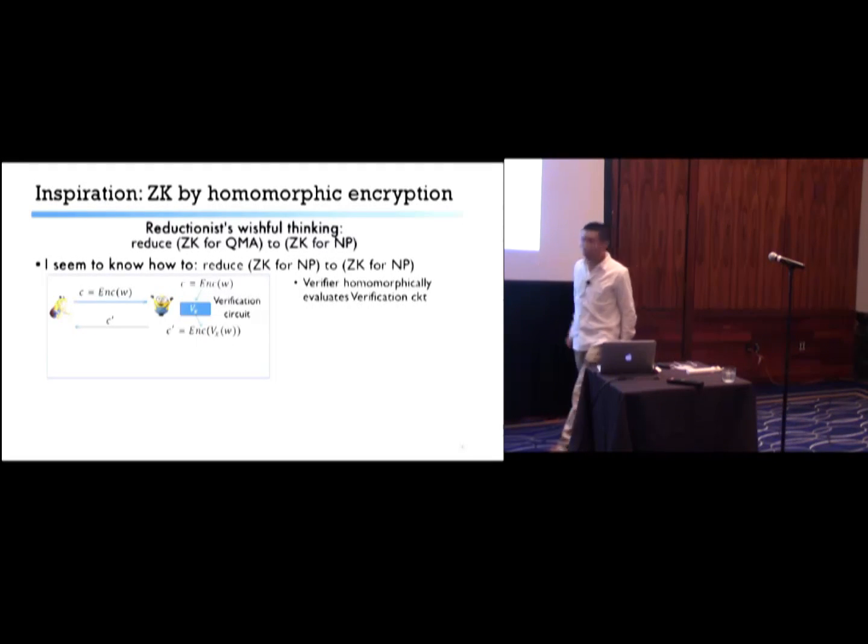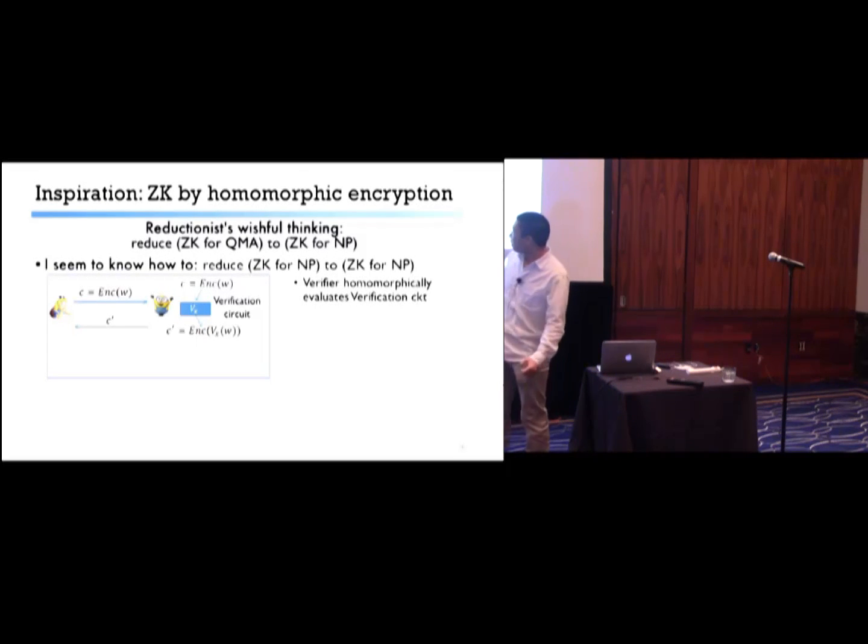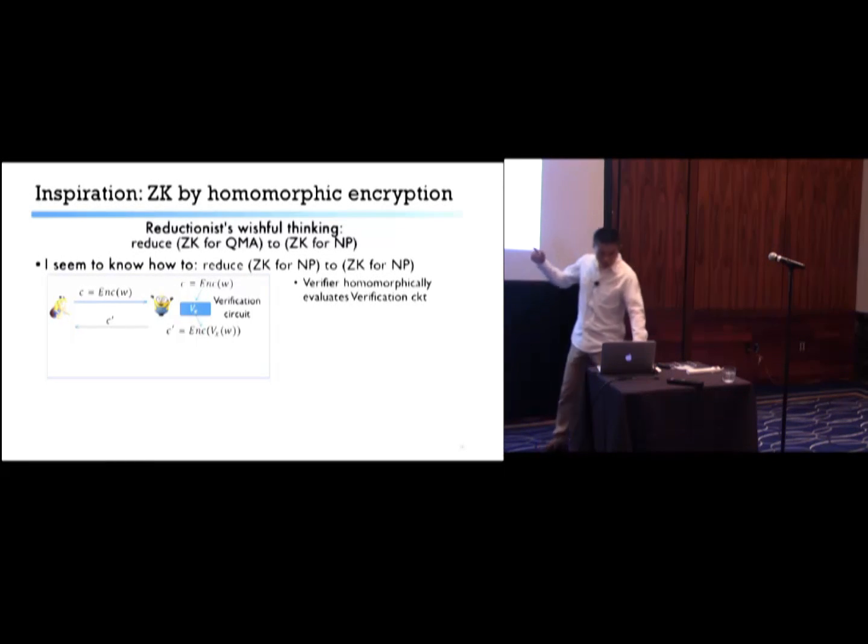So let's imagine the following procedure. Say a prover encodes a valid witness under some homomorphic encryption scheme, so that the verifier can homomorphically evaluate the verification procedure on the encrypted witness. And the result C' is supposed to encode just the accept.